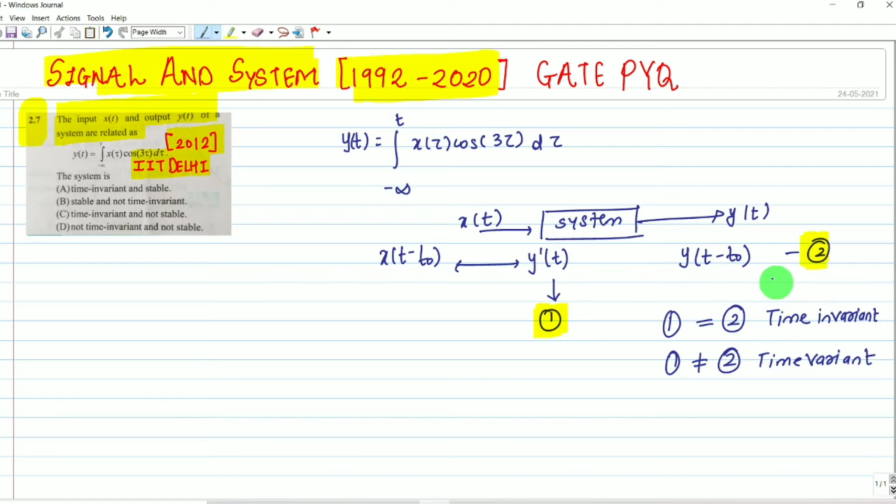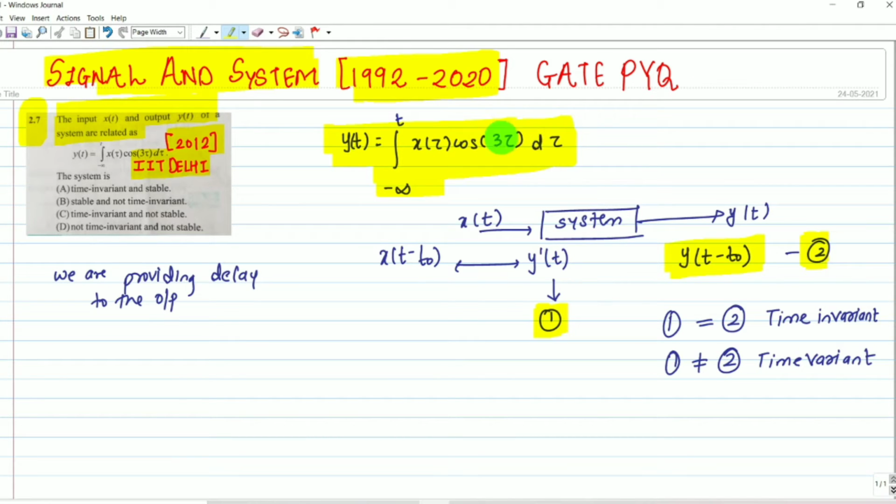Now first, we are providing delay to the output. Delay to the output means y(t minus t naught). Let me highlight the given input output relationship.